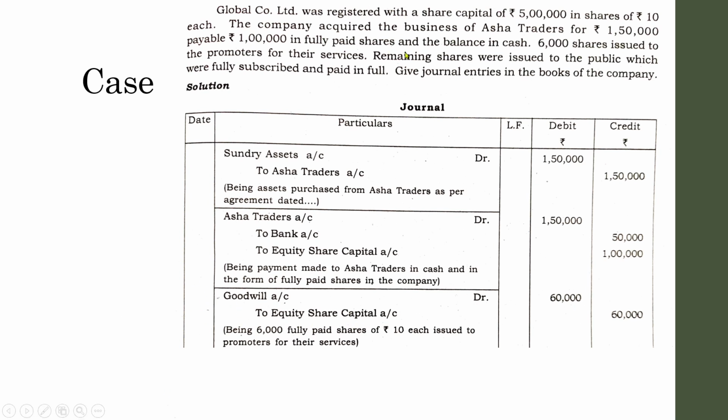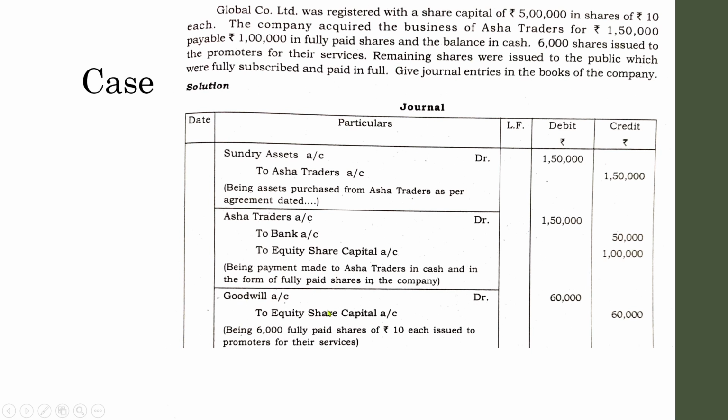Because here, what is the purpose of this entry? That is goodwill account up to equity share capital. Goodwill, we know, is the good image of the company expressed in financial terms. So goodwill is actually the hardest form of fixed asset, or in simple terms we can say assets. So why, in this entry where promoters are paid in the form of shares, have we written goodwill account up to equity share capital? Why is it like that?